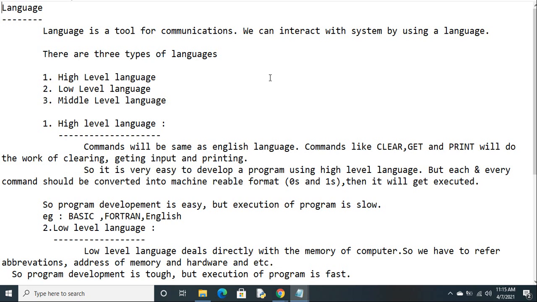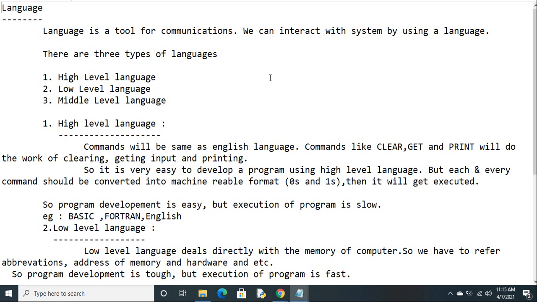Why? Because you are writing the code directly in low level, so the system can understand it easily. It won't take much time for conversion, so obviously it will be executed faster. But developing the program is tough for a programmer. If I use high level, developing is easy, but if I use low level, developing is tough.